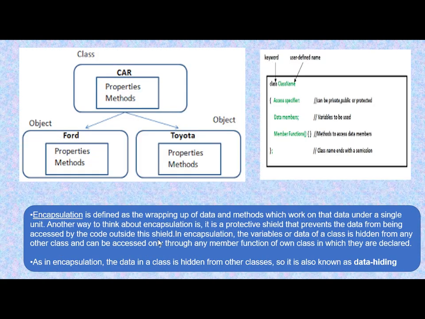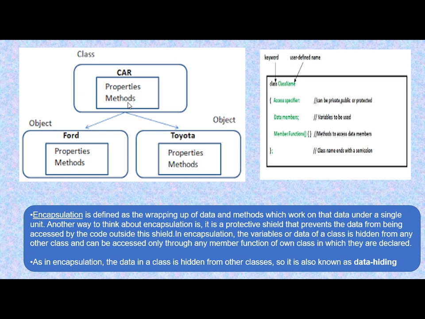Then our next point is encapsulation. Now to understand this, here we have a figure. Here you can see that this is a class which is having some properties and methods. Now these properties mean this is having some data and methods. So inside this class you can see that properties and methods are embedded, means they are closed inside a class.